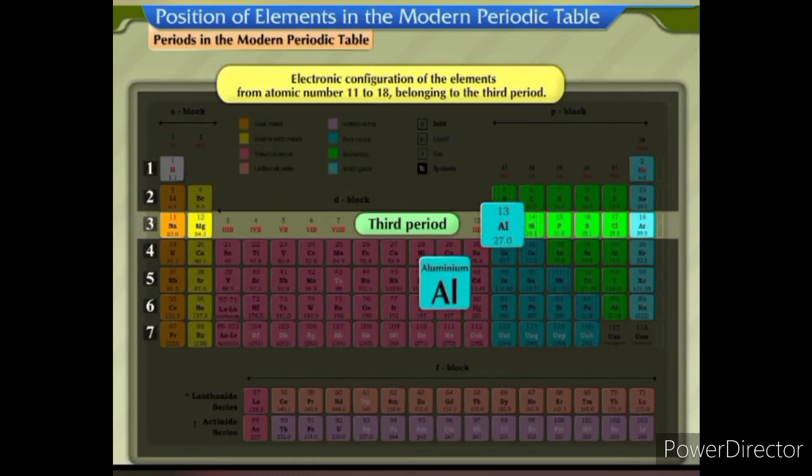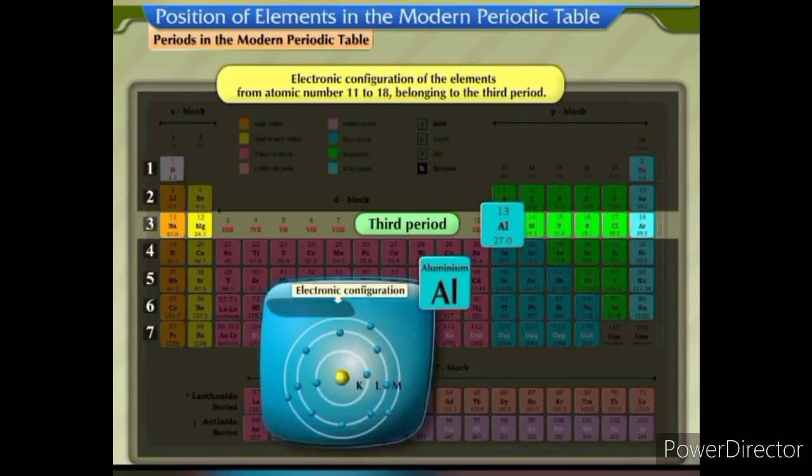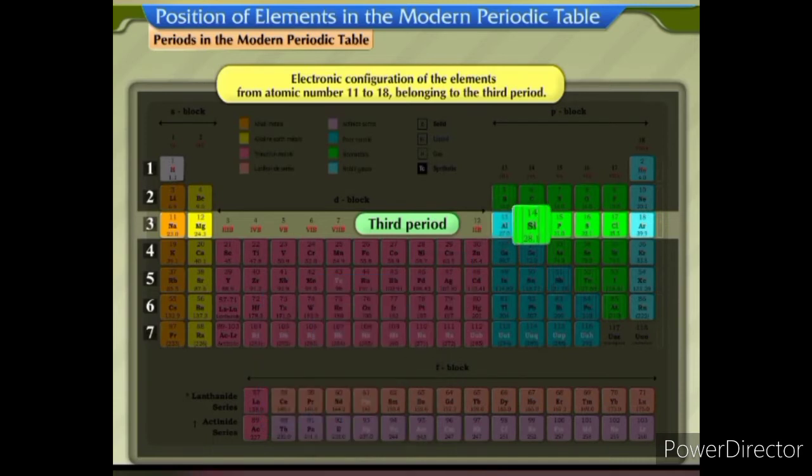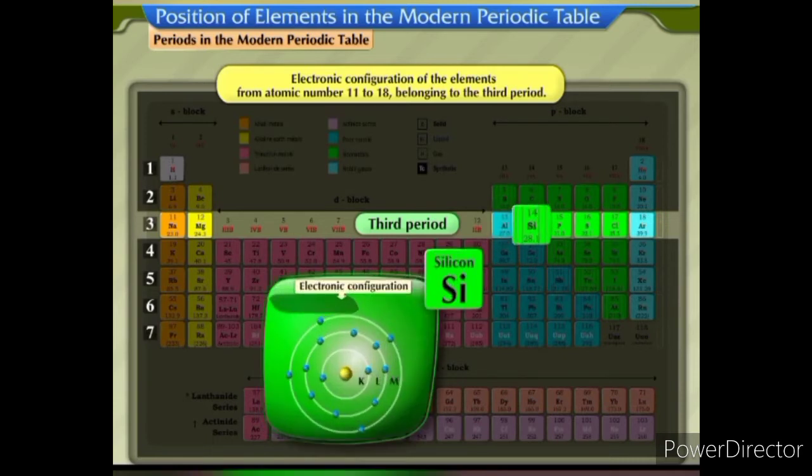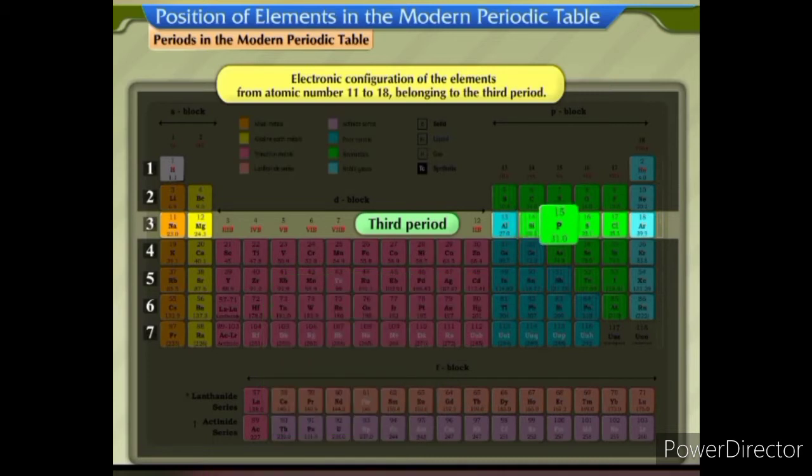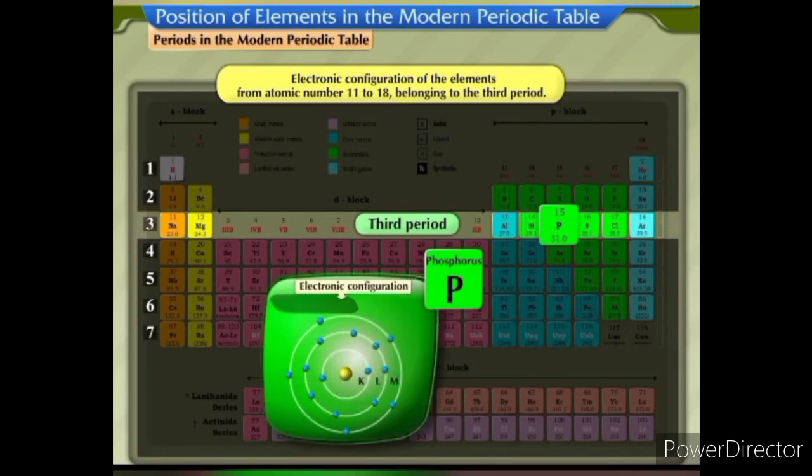Aluminium, Al. Electronic configuration 2, 8, 3. Silicon, Si. Electronic configuration 2, 8, 4. Phosphorus, P. Electronic configuration 2, 8, 5.